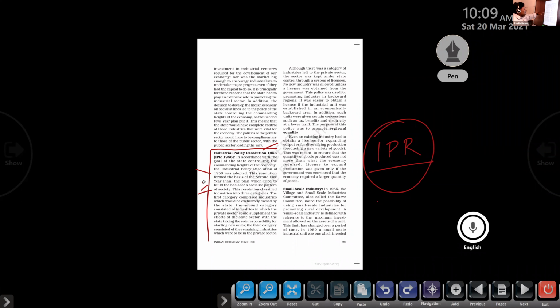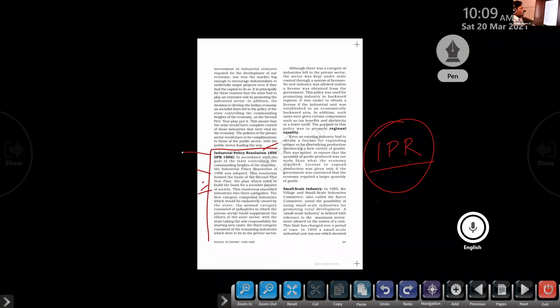Okay, so industrial policy resolution is an important question for the examination. Write a short note on industrial policy resolution and how it is able to make changes in the industrial production in the country. Write down the question.